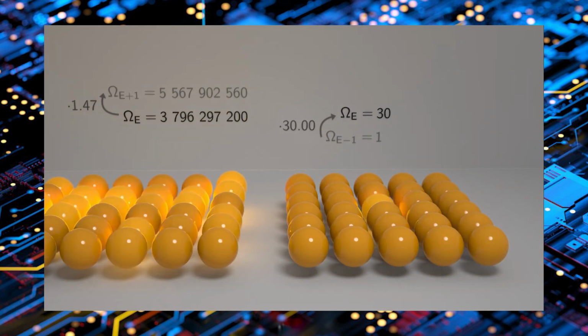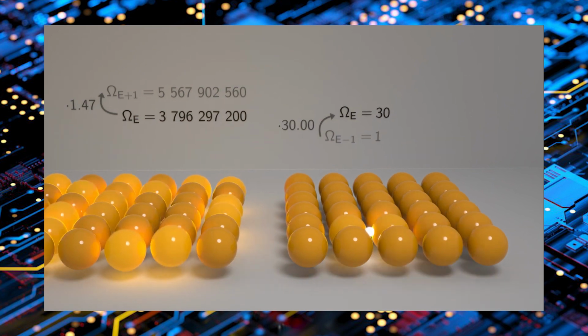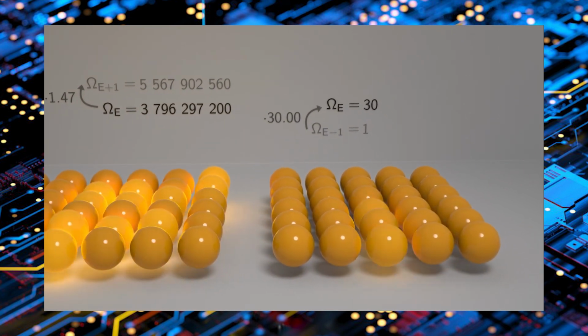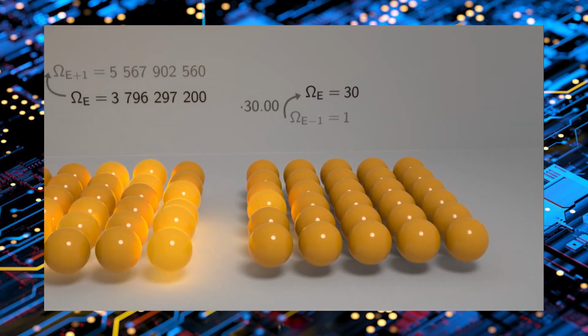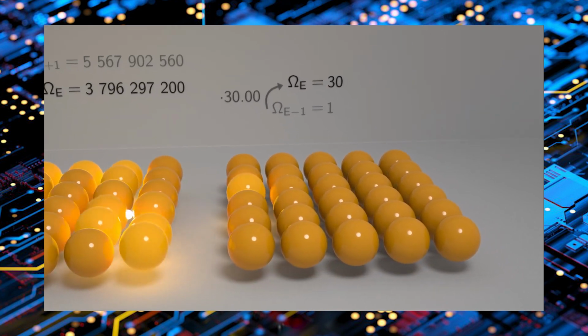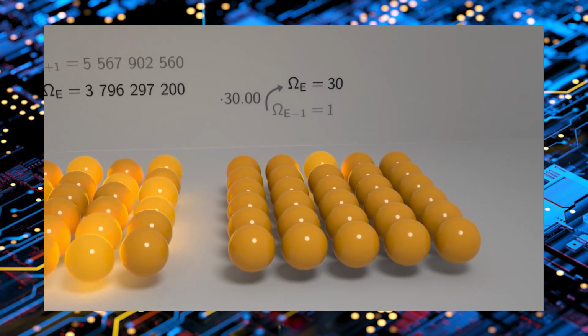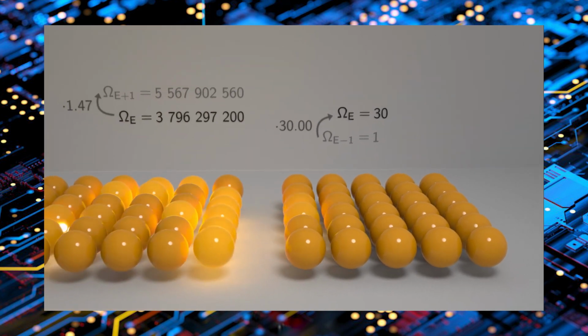Before, all atoms were in their ground state, and now with this one unit of energy, only one, but any one of the 30 atoms can be in the bouncy state. That's why there are 30 possibilities now.